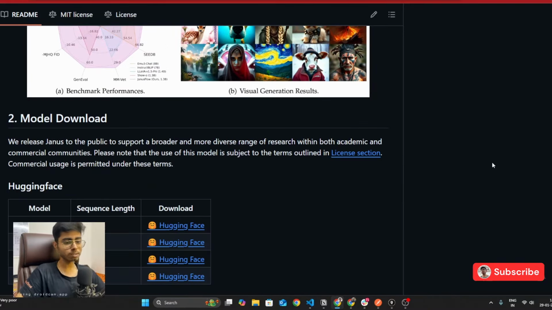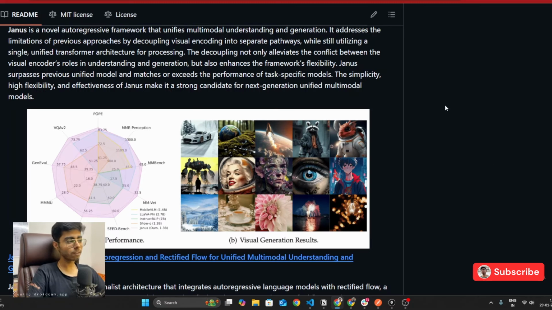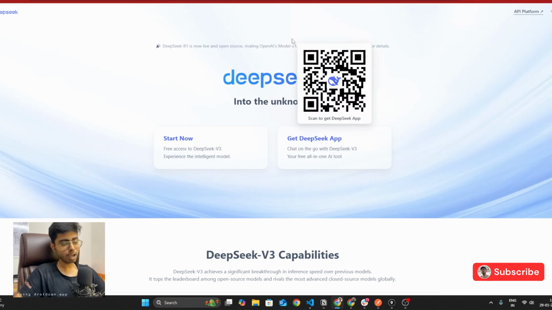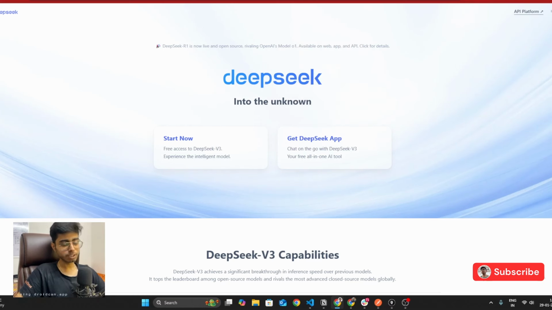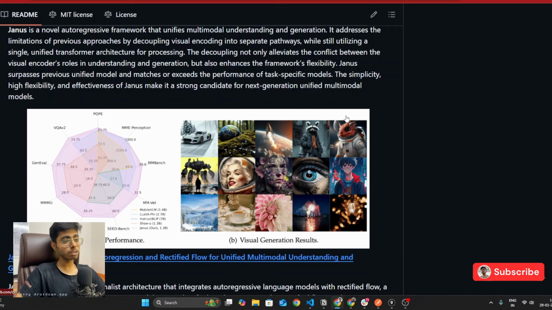Now let's go ahead and see how you can use these models. One way is definitely to use the DeepSeek website, DeepSeek app, and you can also use their APIs. We'll check them out once they are back. But most of you, especially if you're a startup, won't feel good if you have to use Chinese hosted models, right? Because the DeepSeek website and the DeepSeek models APIs are all hosted in China, and you don't want your data to go to China.